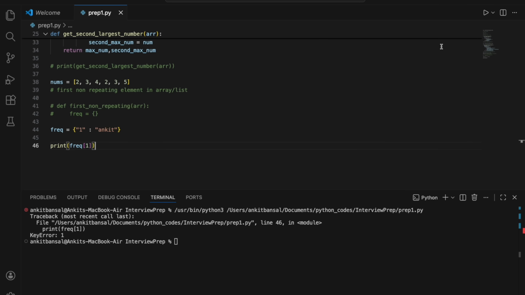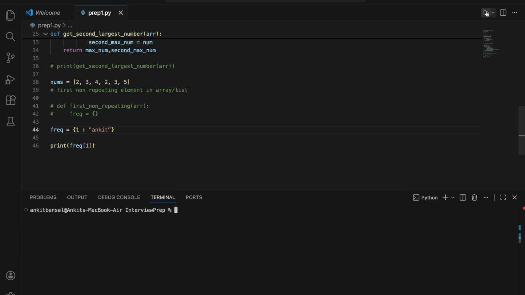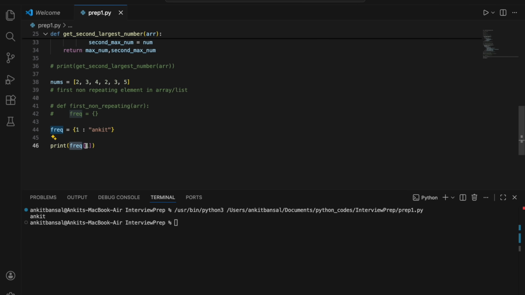Okay, so if I just run this, frequency, I have to give it in double quotes, or let me make it like this. Okay, so it is giving me Ankit, which is correct, right? Let me clear it once. So I'm saying what is the value of 1 in frequency, and I will pass the key. So I will pass the key in this dictionary, and it will give me the value.